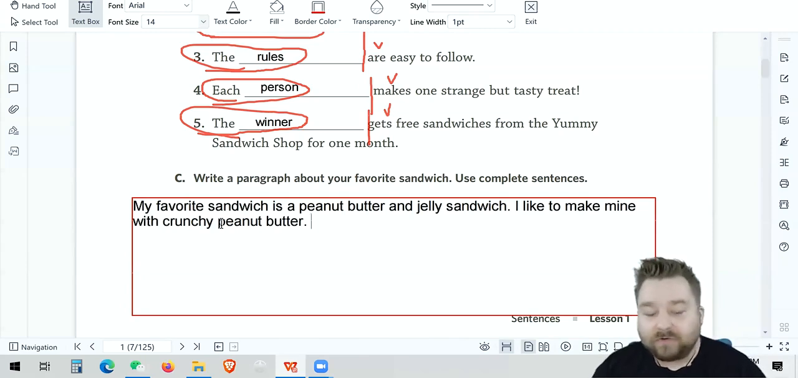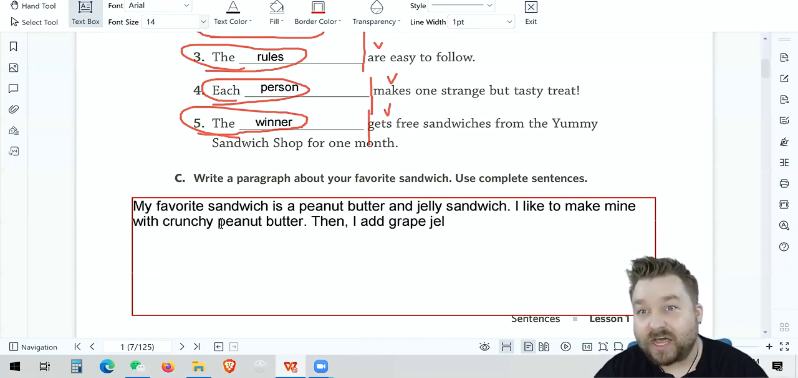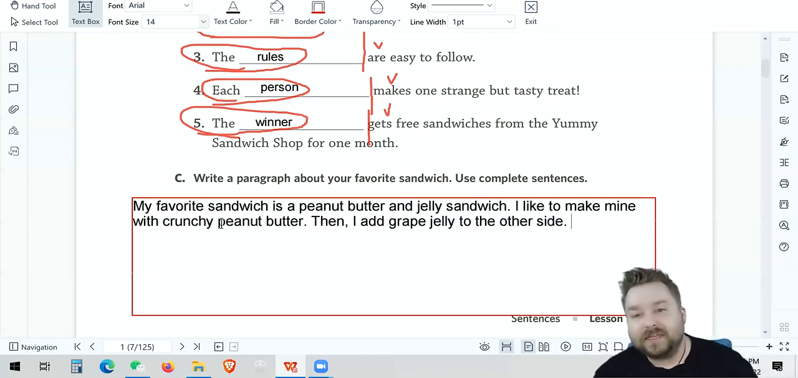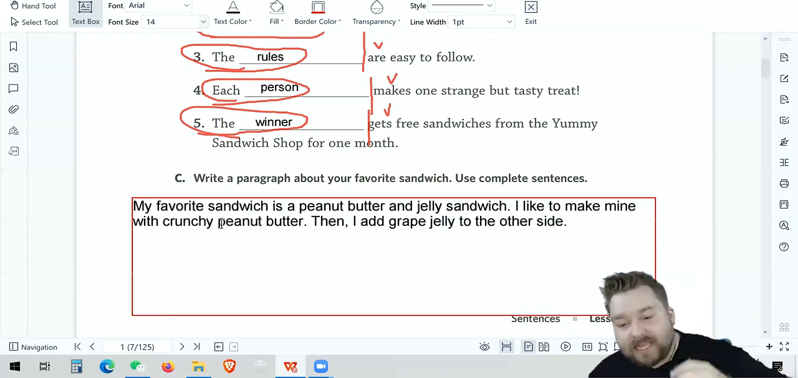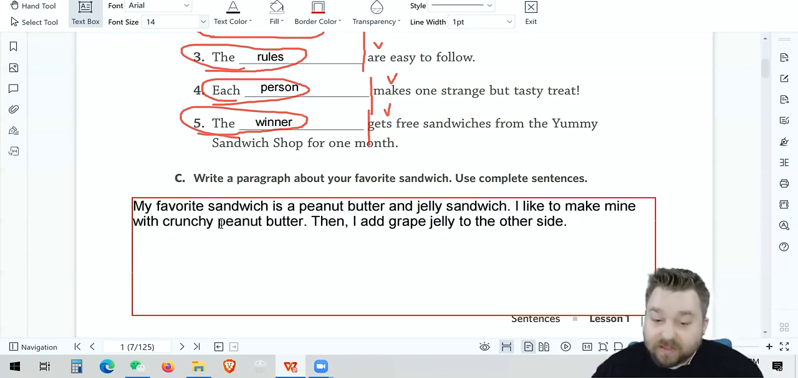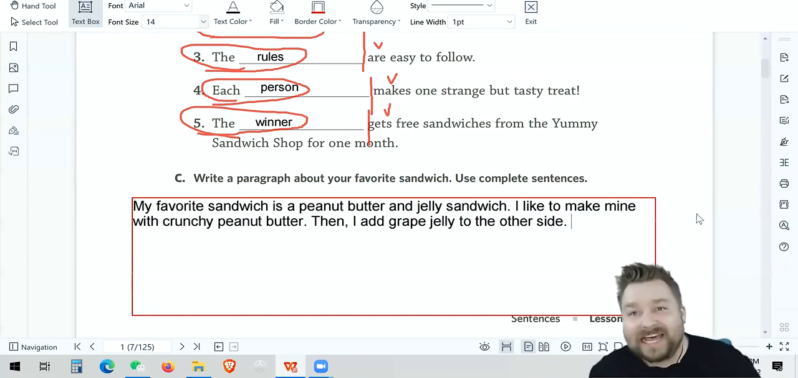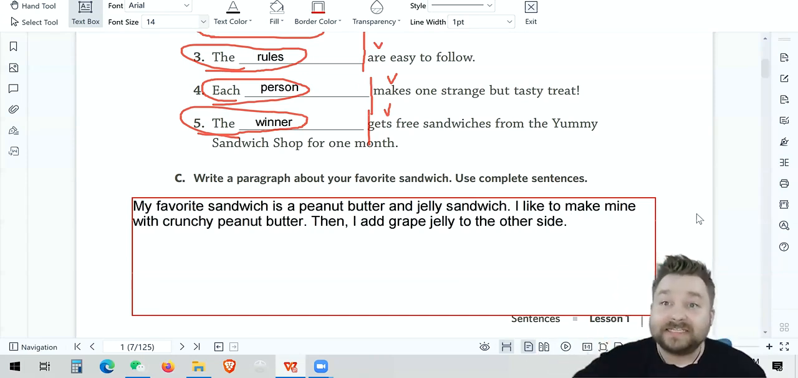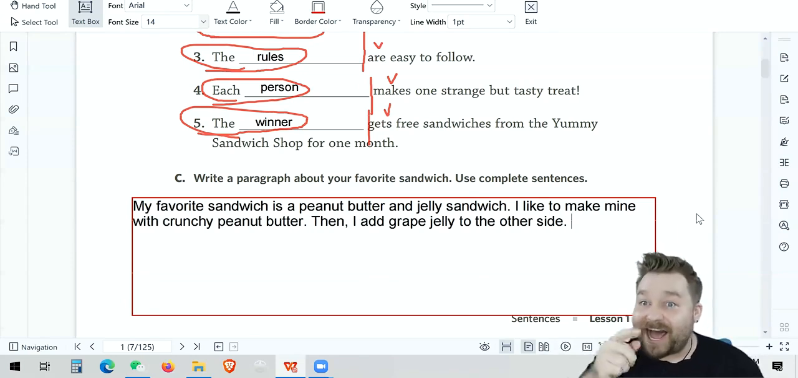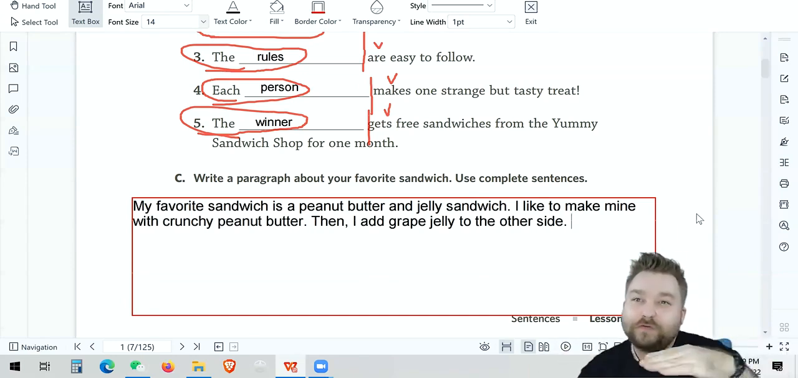I like to make mine with crunchy peanut butter. Then I add grape jelly to the other side. See, now it makes sense, right? If I read it through, I like to make mine with crunchy peanut butter. Then I add grape jelly to the other side. See how it goes together. It's almost like I said two sentences at the same time. That's how you make these things flow.